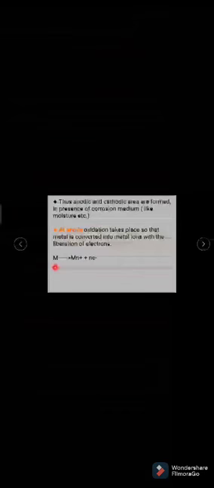Let us see. At the anode, oxidation takes place, so the metal is converted into metal ions with the liberation of electrons. That can be observed like this: when M, the metal atom, loses n number of electrons to form the metal ion, that is M^n+. Therefore, the oxidation reaction takes place at the anode. That can be observed in this equation: M gives rise to M^n+ plus n electrons.